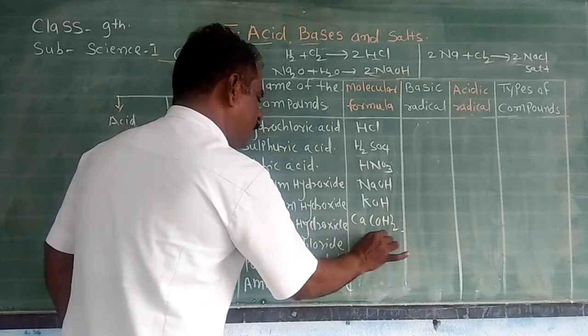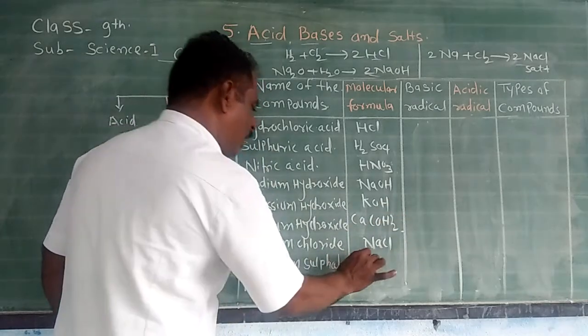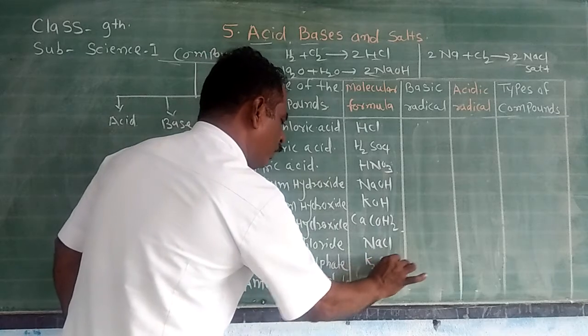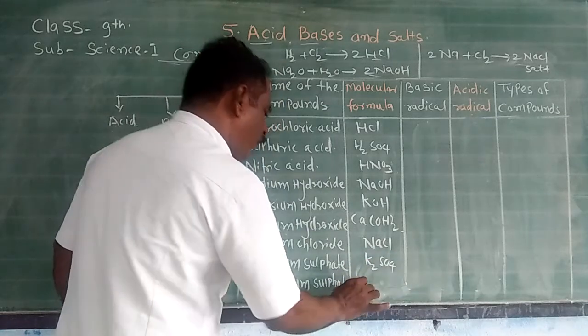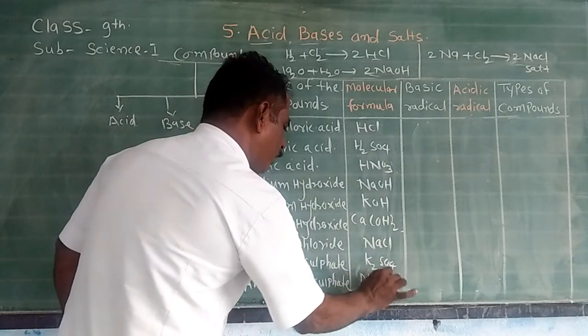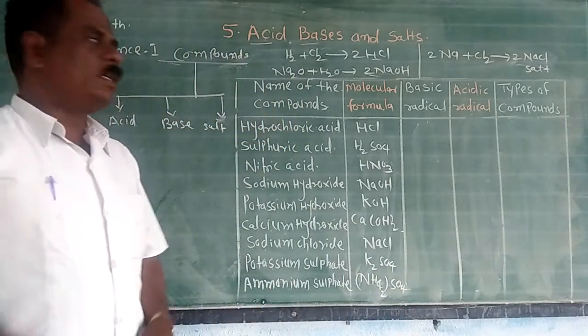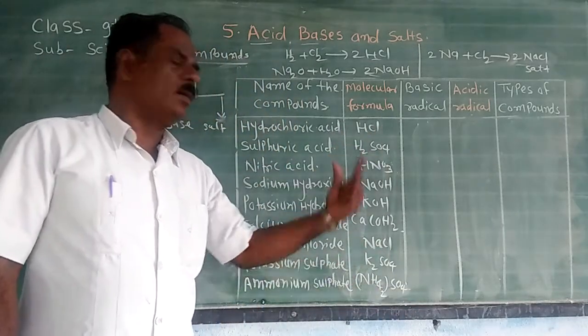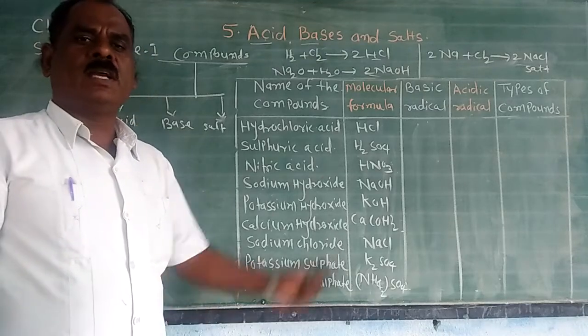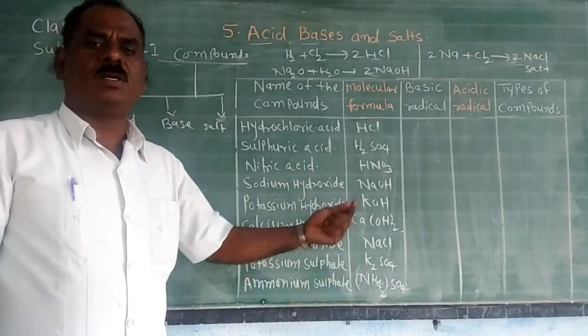Sodium chloride, NaCl. Potassium sulfate, K2SO4. Ammonium sulfate, (NH4)2SO4. These are different types of compounds given in the table. There are three types of compounds: acid, base and salts.